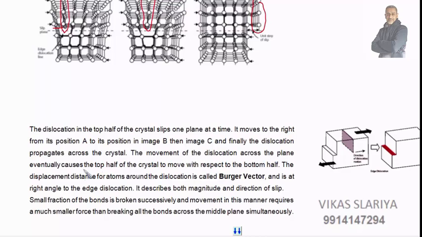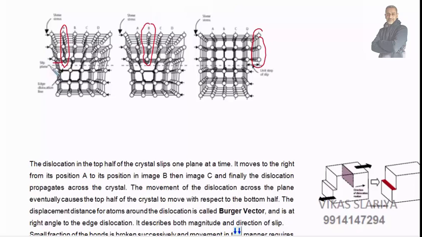The movement of dislocation across the plane eventually causes the top half of the crystal to move with respect to the bottom half. The top half of the crystal moves with respect to the bottom half. This line is called the slip plane.